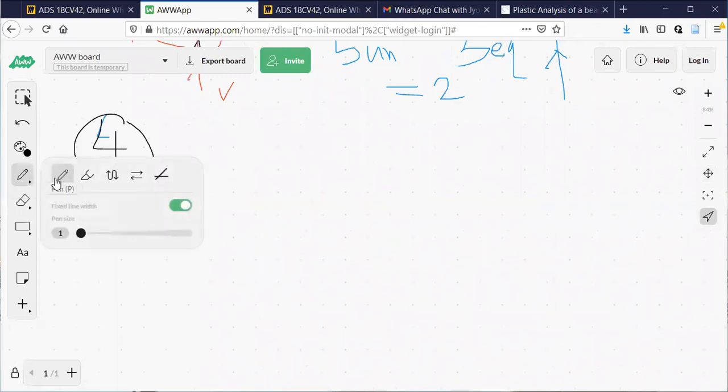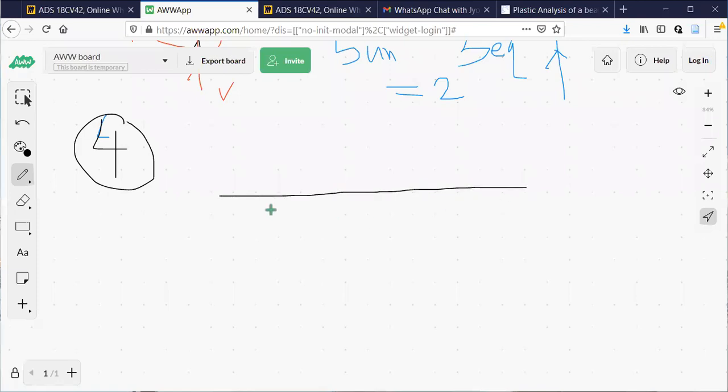So this is the diagram. I'll just call this support A, this support B.